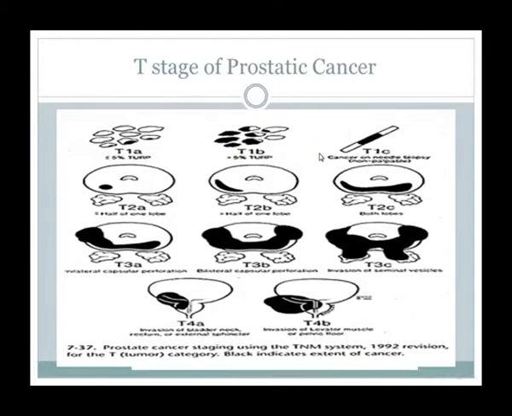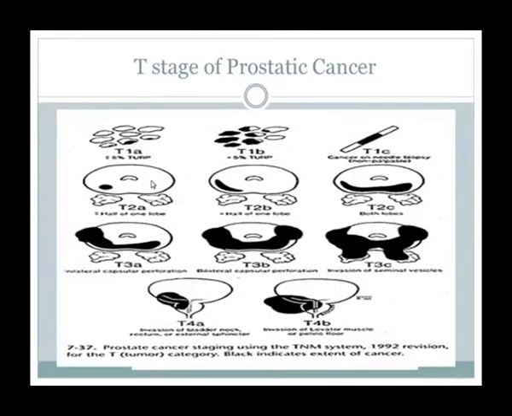T1C, cancer not palpable or visible by imaging, present in needle biopsy taken because of elevated PSA. There are chances of elevated PSA in T1C, but in T1A and T1B there are no chances of elevated PSA. These are basically incidental findings.